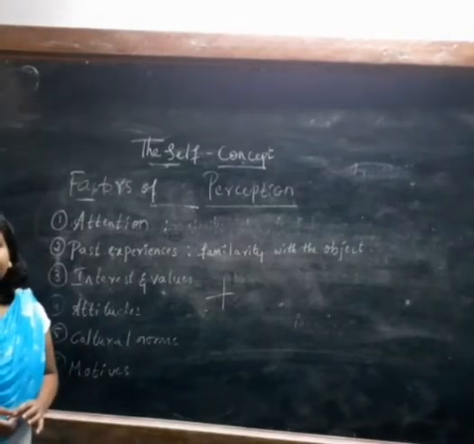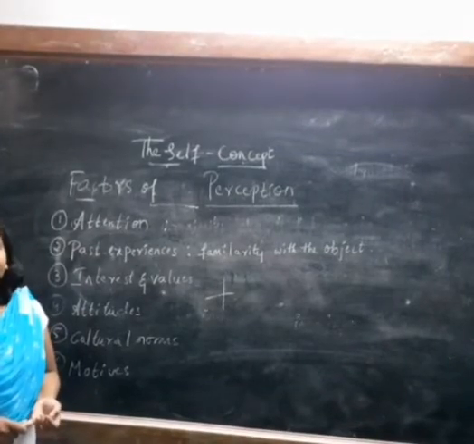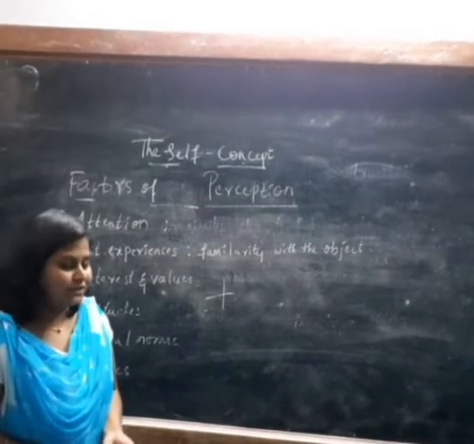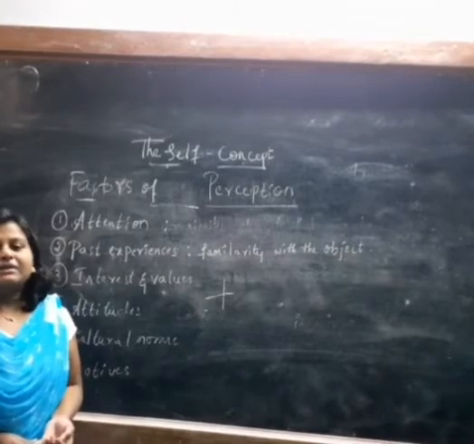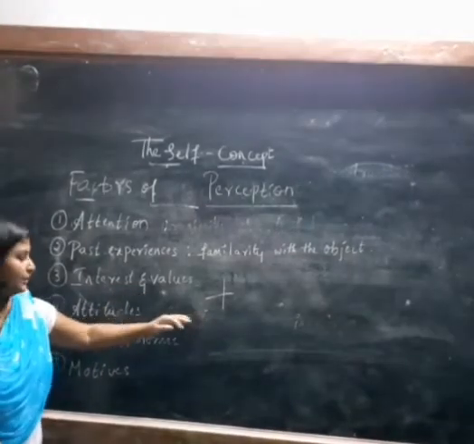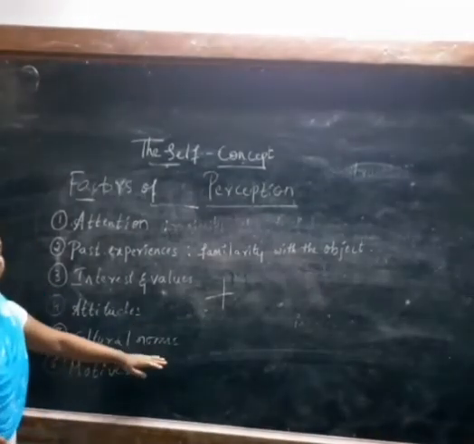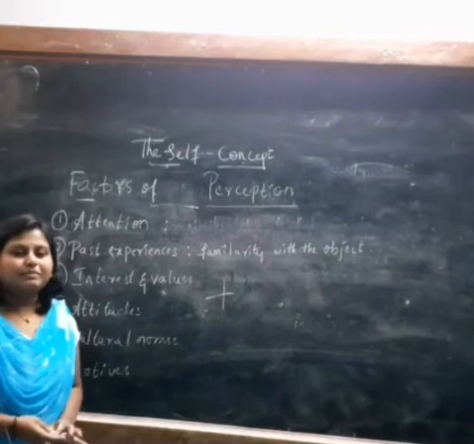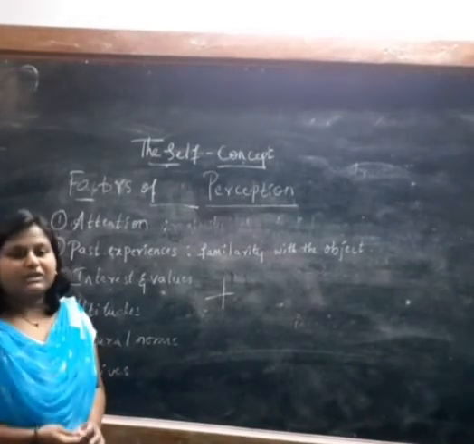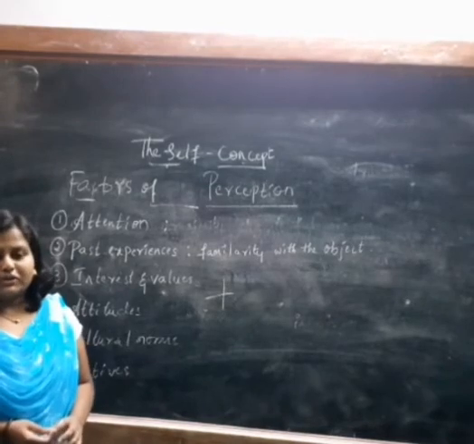Because if you don't like a particular subject or person, you will never pay attention or show your interest in that subject, and you will never understand it. Therefore, your attitude is also very important. Next is cultural norms. The place where we live, or the culture we follow in that place, is also important.